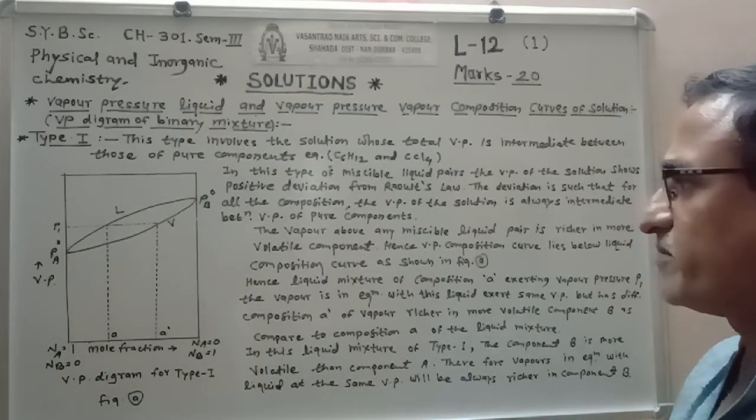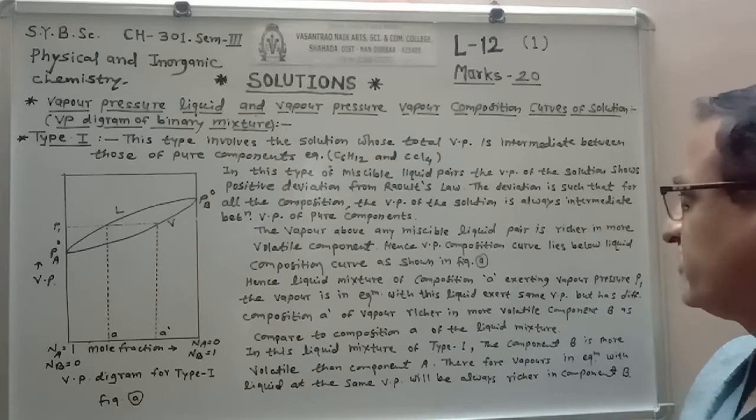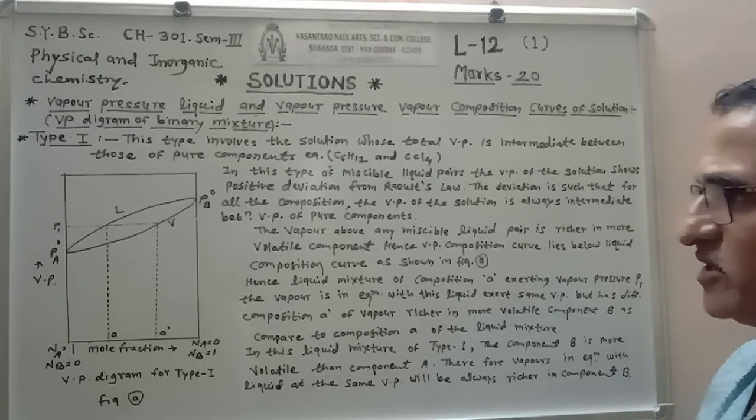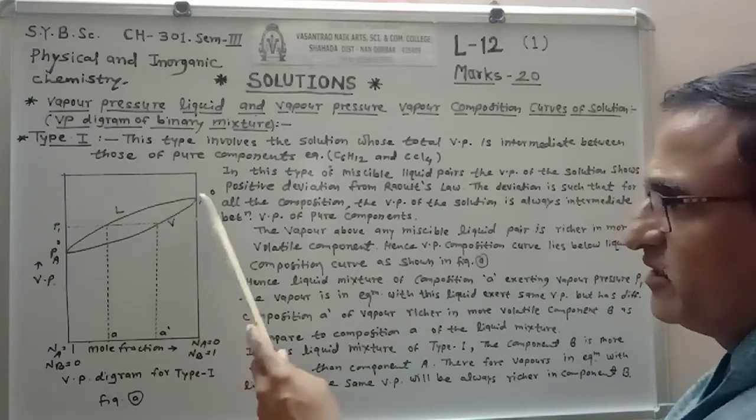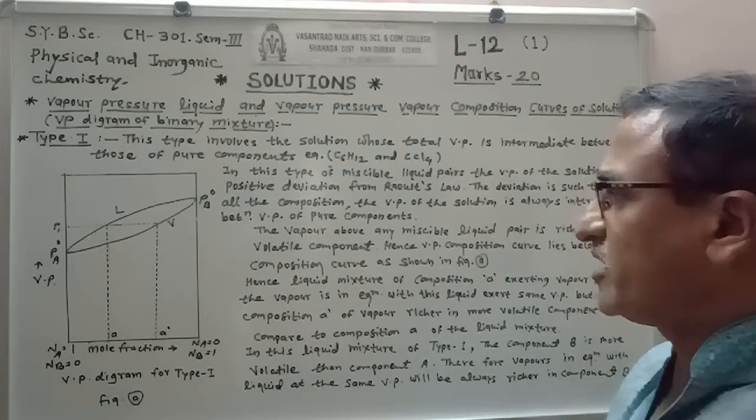The vapor above any miscible liquid pair is richer in the more volatile component. So we can see that the vapor is always richer in the more volatile component.